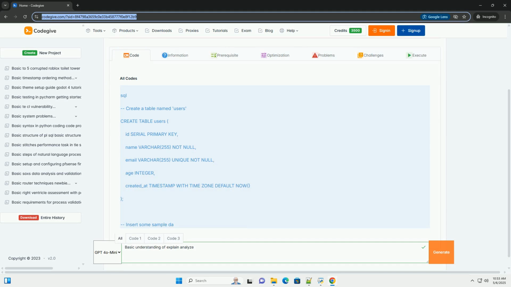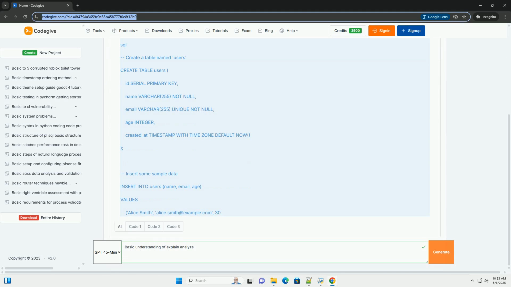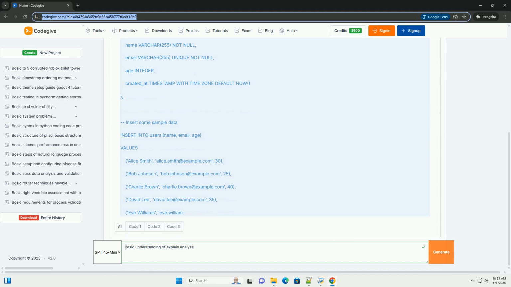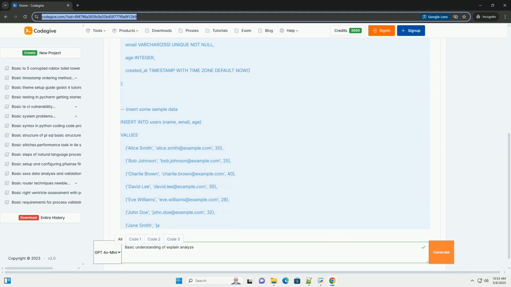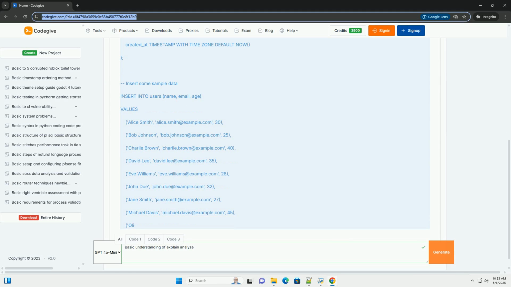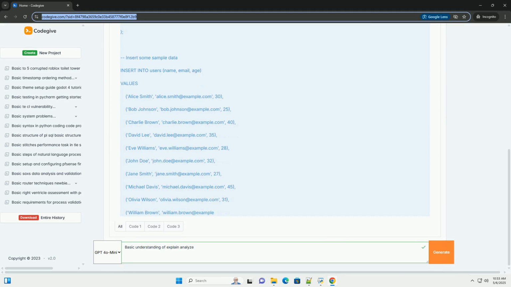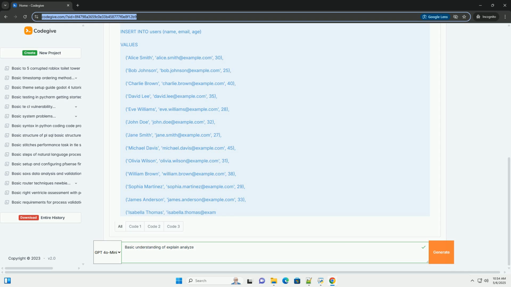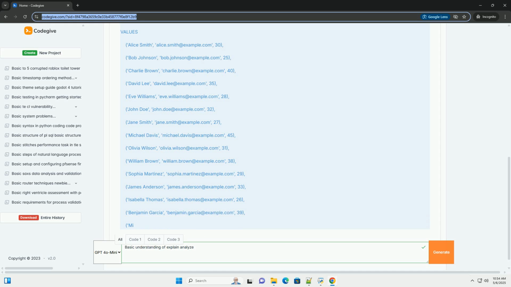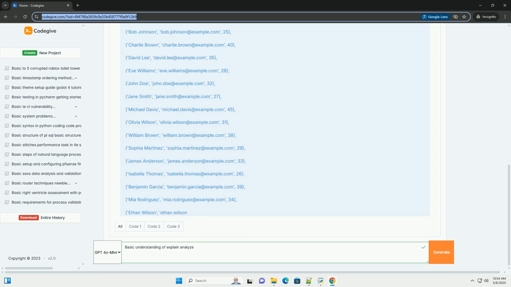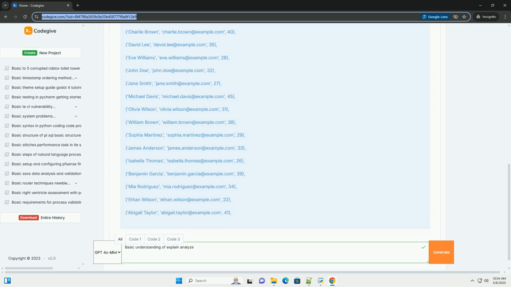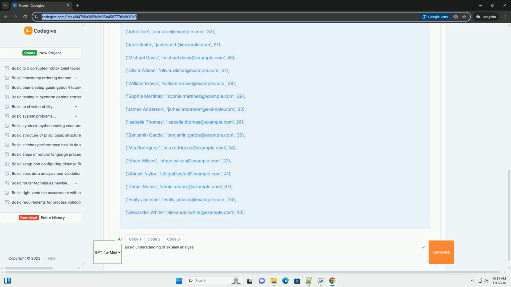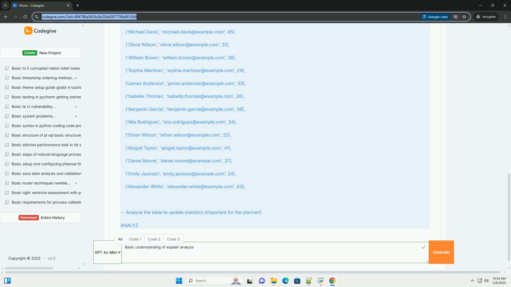Understanding Explain Analyze in PostgreSQL, a deep dive. Explain Analyze is a powerful tool in PostgreSQL for understanding and optimizing query performance. It not only shows you the execution plan, like Explain, but also executes the query and collects statistics on the actual execution. This allows you to see how the query actually performed, including the real cost, row counts, and timing information for each step in the plan.